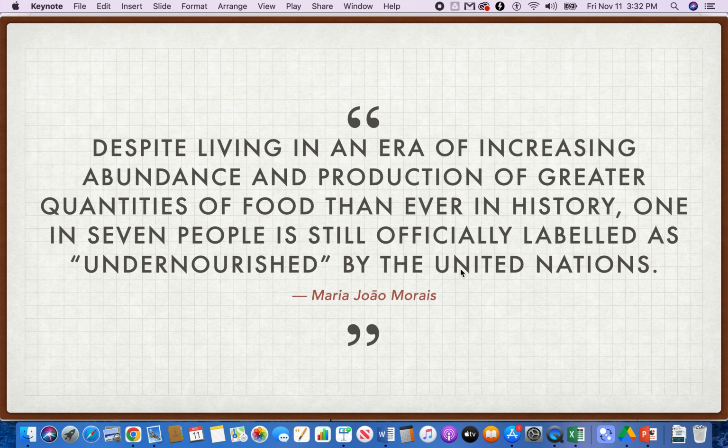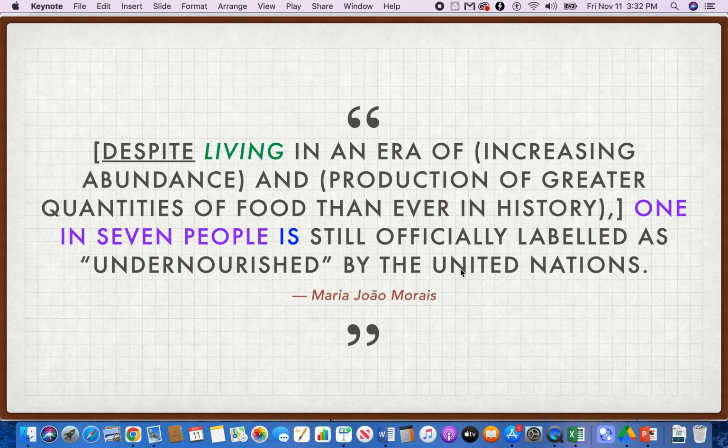Despite living in an era of increasing abundance and production of greater quantities of food than ever in history, 1 in 7 people is still officially labeled as undernourished by the United Nations. I know that in the text it says 1 in 7 people are, but that's actually a mistake. So let's look at that sentence. First, let's take away the part that is surrounded by brackets. That's the part that says despite living and so on, and it ends with the word history.